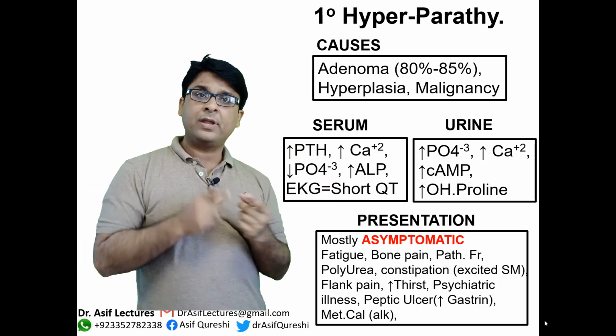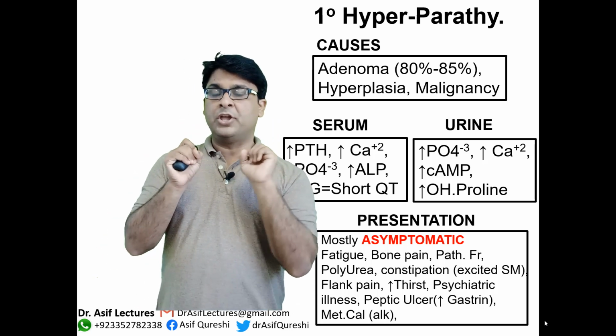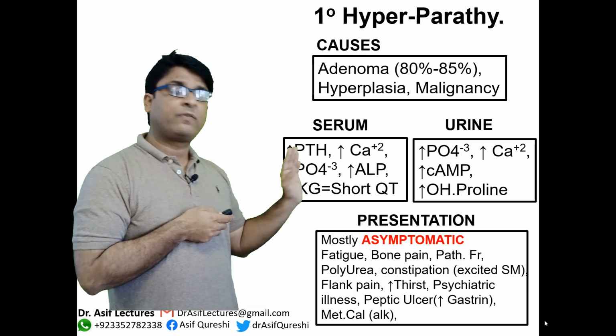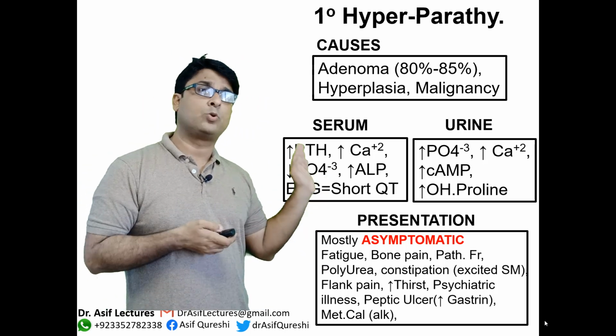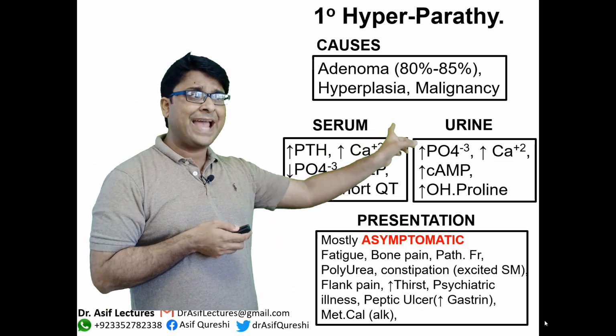In urine, what will happen? There will be high phosphate. You know why? Because parathyroid hormone stops reabsorption of phosphate, so more and more goes into the urine. What will happen to cyclic AMP? Increase. What will happen to hydroxyproline? Increase. Now one thing I want you to figure out: it says high calcium in urine.